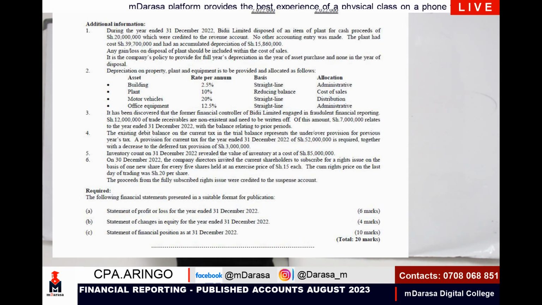So you're told that of the amount, 7 million relates to the year ended 31st December 2022, with the balance relating to prior periods. So literally, what are we going to concentrate on? First of all, there's going to be an impact which is going to affect all of our receivables. But again, the value that was written off relating to this year is what I'm going to take as part of our cost, which is 7 million. You'll see how we are going to treat that.